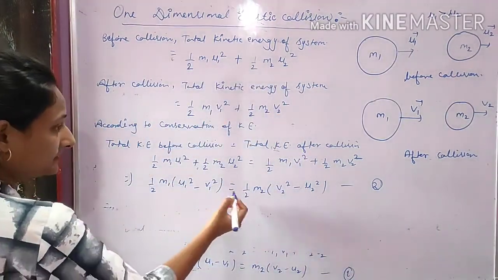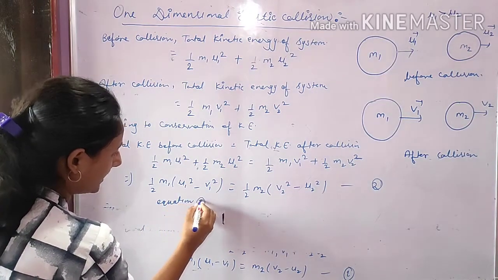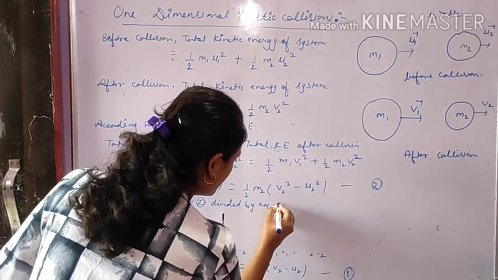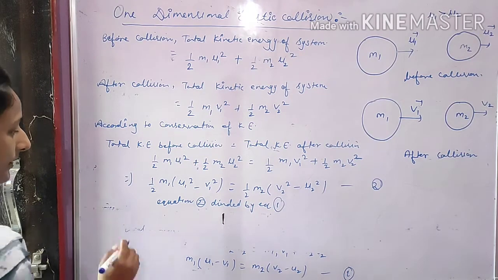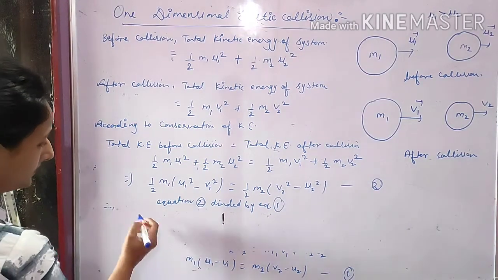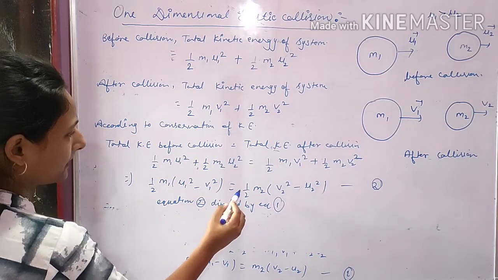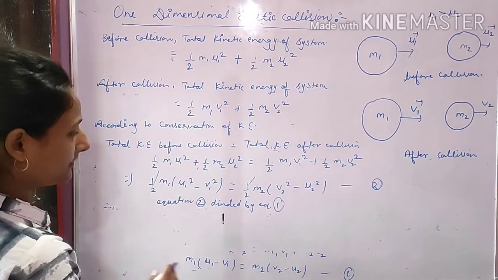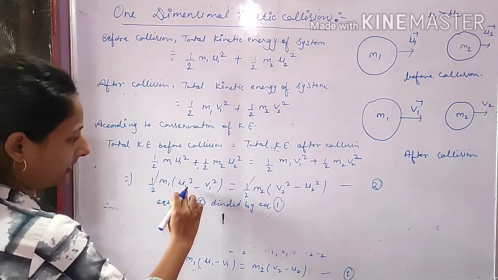Now equation second divided by equation 1. So here 1/2 m1 cancels. Now here 1/2 and 1/2 cancel. Okay, now equation second divided by equation 1, so m1 cancels, and here we write